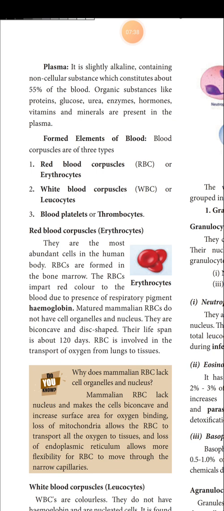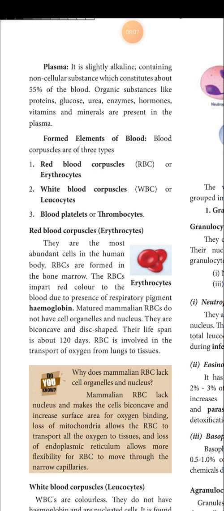This is what about RBC. Produced in the bone marrow, stayed in the blood up to 120 days, and after that destroyed in the spleen and liver. In the liver, the destroyed RBCs are converted into bile pigment. Bile pigments help for the digestion of fat. Okay, so this is what about production and destruction of RBCs.